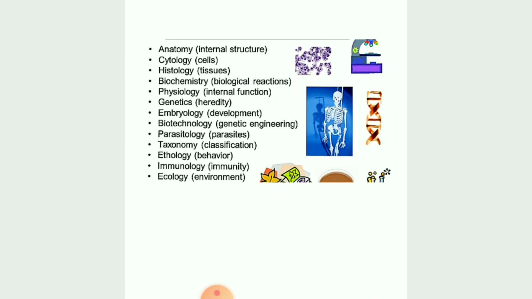Next, children, anatomy is the study of the internal structure of any organism, whether plant or animal. Cytology, the study of the cell, is known as cytology. Histology, the study of tissue, is known as histology. Then biochemistry: what chemicals are present within the living system will be studied under this. Physiology: how the functions are carried out within the body. Then embryology: the development of new offspring, how the process is carried out.